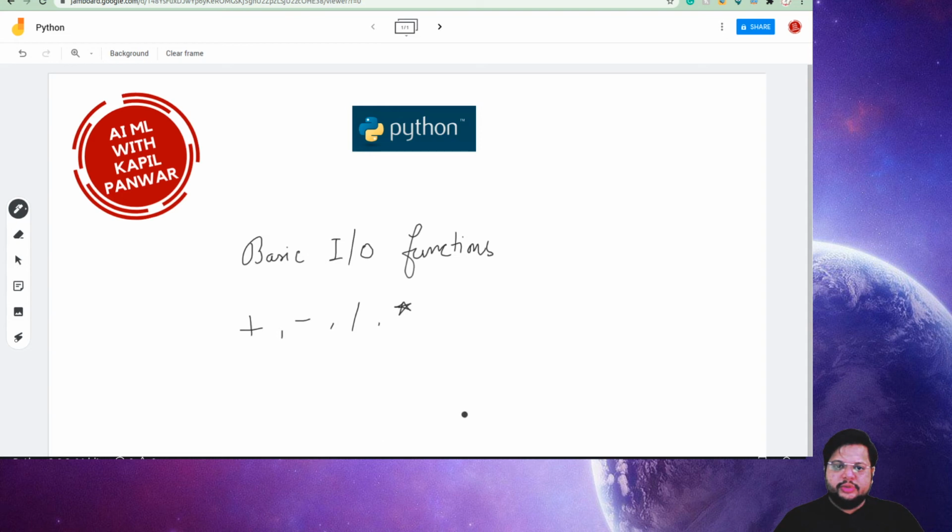But what if I want to use a function like sum? Most of you, I'm assuming, know Excel, and when we do equals sum and select the column, it automatically provides the sum. Otherwise I can do A1 plus A2 plus A3 plus A4 for adding all four cells of a column. The same thing, this type of sum function can be used, but the computer is a dumb machine. Python is a language that tells the computer what to do. So before doing this, Python should know what this sum is, so someone has to write this sum function within the program.